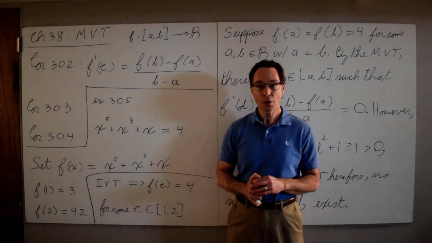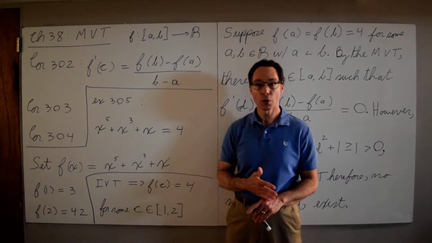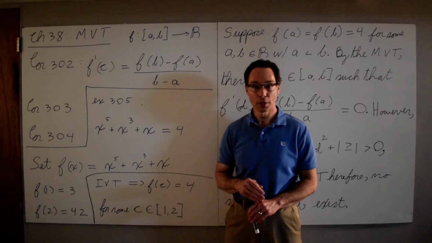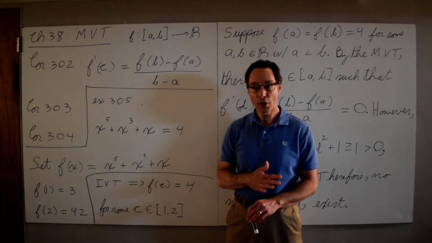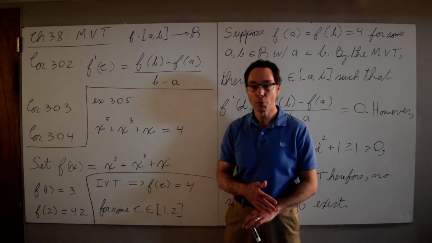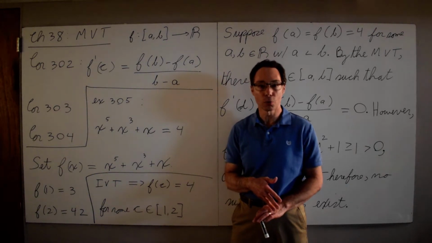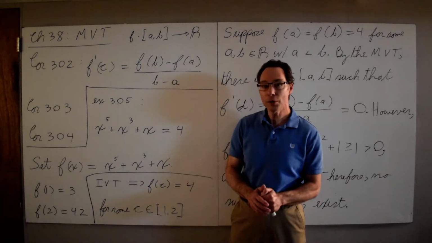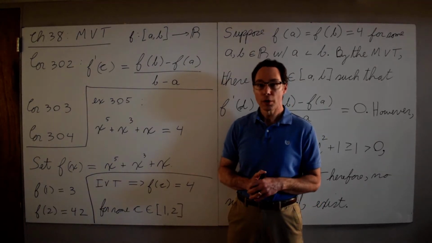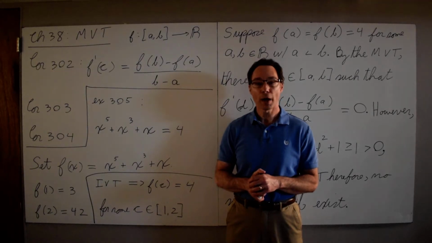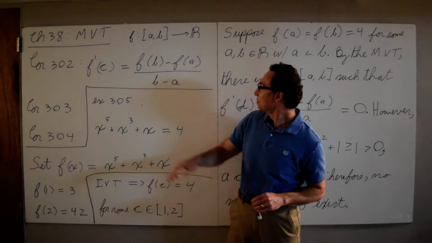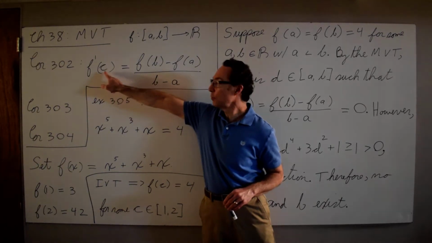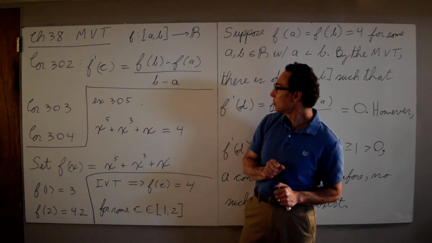At some point in time in your journey, your rate of change was that average rate of change. You could not have been driving less than the average rate of change the whole time, or greater than the average rate of change the whole time, or else the average wouldn't be the average. So at some point in time, your speed was your average speed. That's what this is saying: at some point, the instantaneous rate of change is the average rate of change.